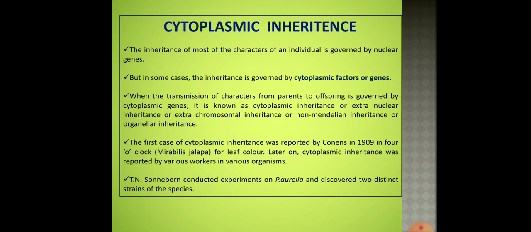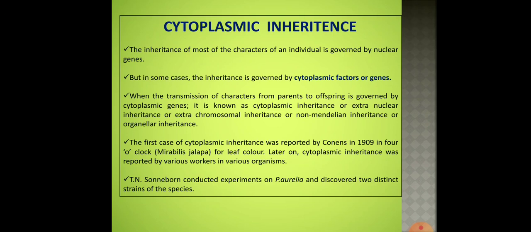Then why we call it non-Mendelian inheritance is because it does not segregate according to Mendelian inheritance. Or organellar inheritance because the inheritance is controlled by cell organelles like cytoplasm, like the mitochondria, or the genes that are present in the cytoplasm. That's why this pattern of inheritance has got all these different names.